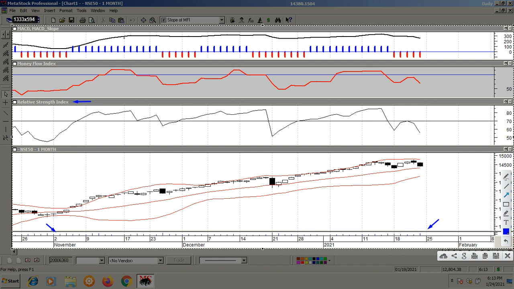The MACD line is basically the 12 period exponential moving average minus the 26 period exponential moving average. The blue and red bars are blue when the MACD line is sloping up, and red when it is sloping down.